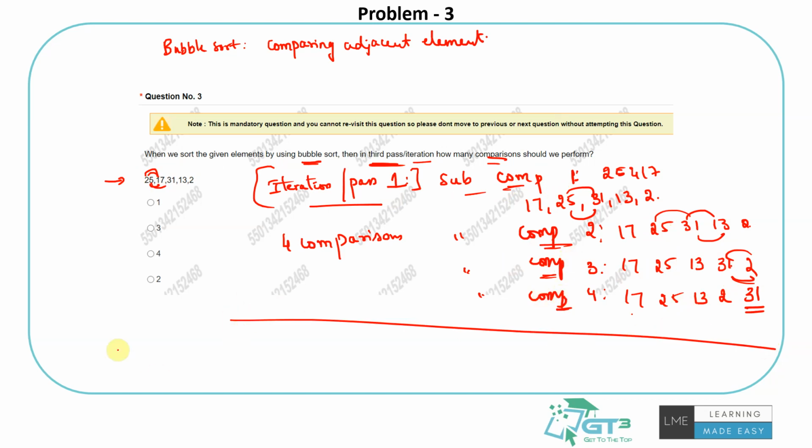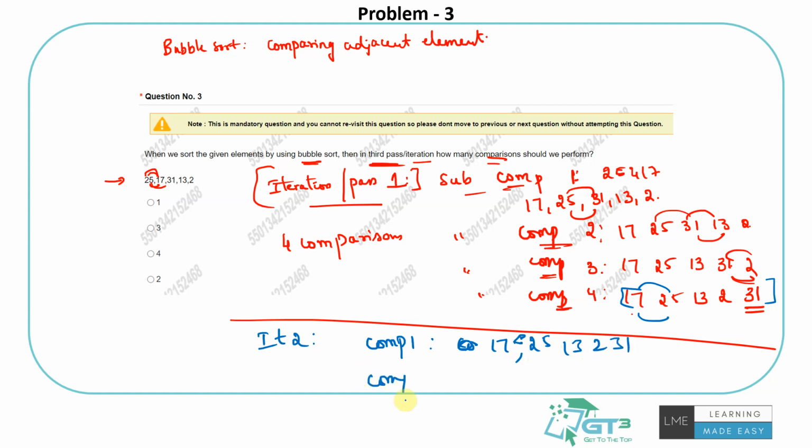Now I come to a second iteration. Let me use a different color to just make it a bit clearer. So let's call it iteration 2. What is comparison 1 in this case? This is the input I'll get for iteration 2, right? So I'll compare these two, and 17 is smaller than 25, so nothing happens. It will be as it is. So it will be 17, 25, 13, 2, 31.